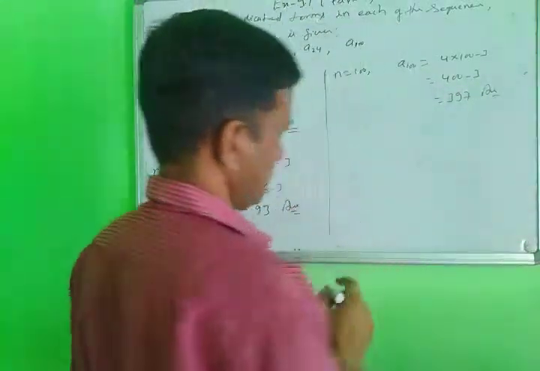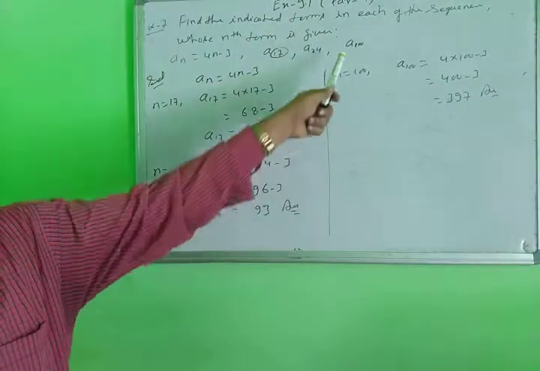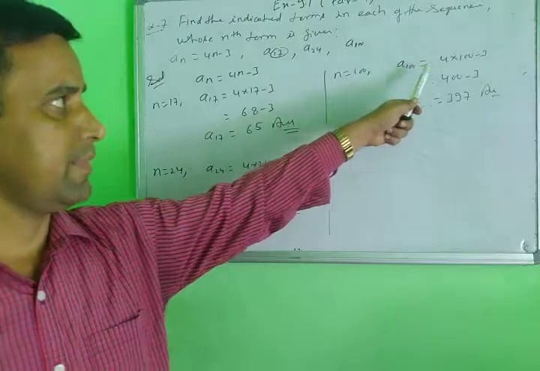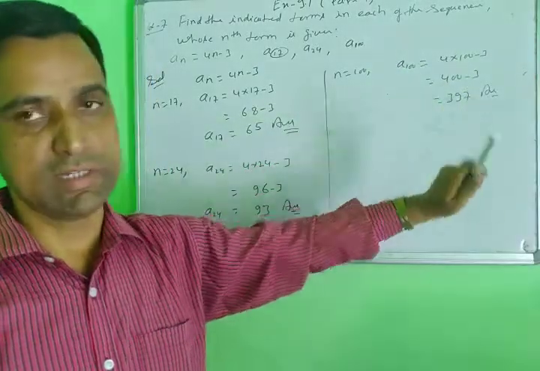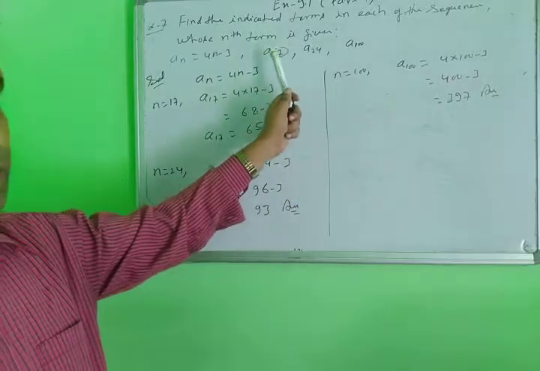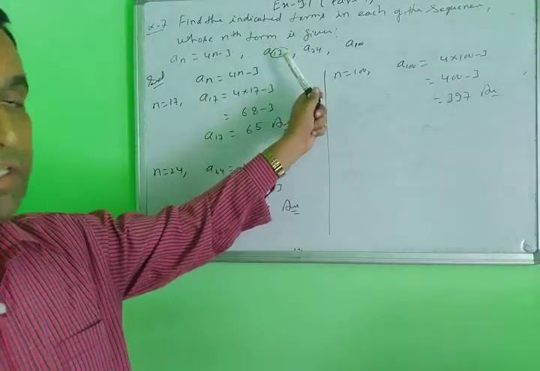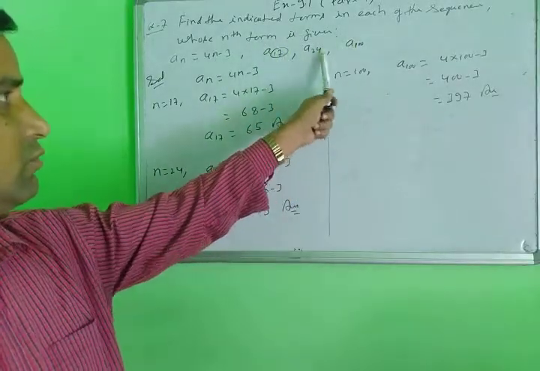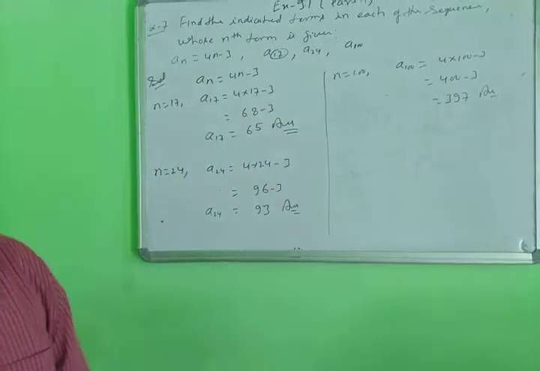This is your answer. So any number you are given, A100, n equal to 100, 400 minus 3, 397. According to this way you will solve every question where you are asked to find the indicated terms.